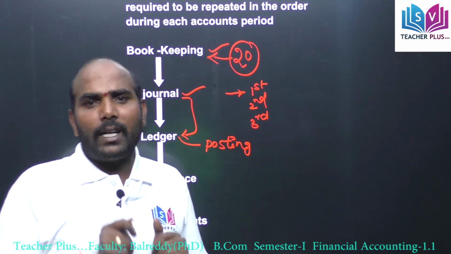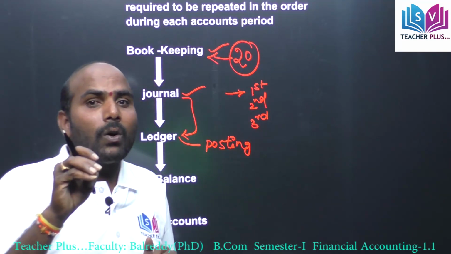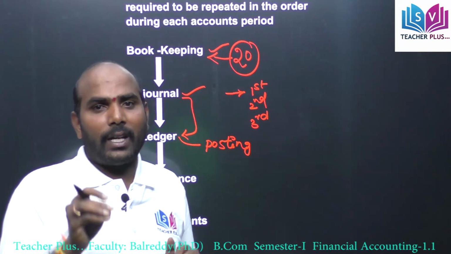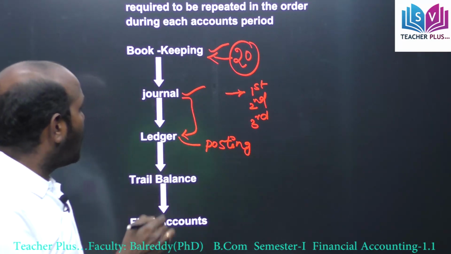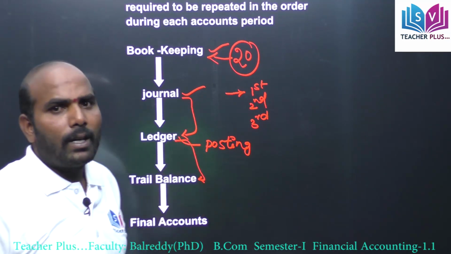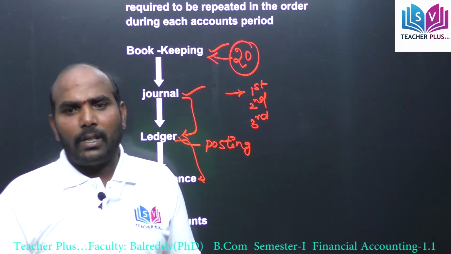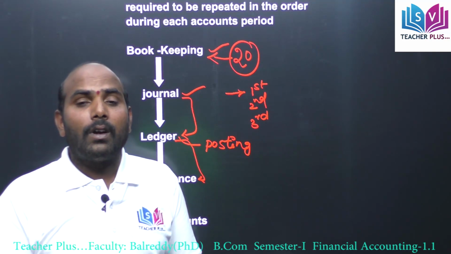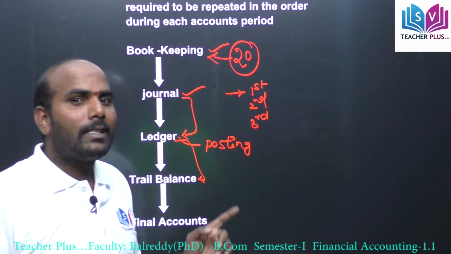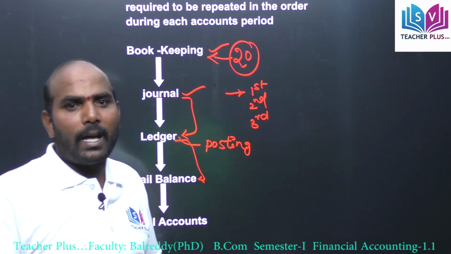From the ledger we know the accurate status of each and every account. On the basis of the ledger accounts, we prepare the trial balance. Trial balance is the statement of balances of ledger accounts. Ledger account balances are recorded in the trial balance.